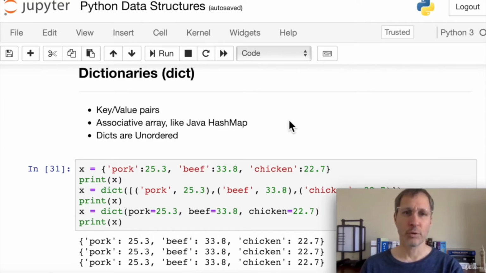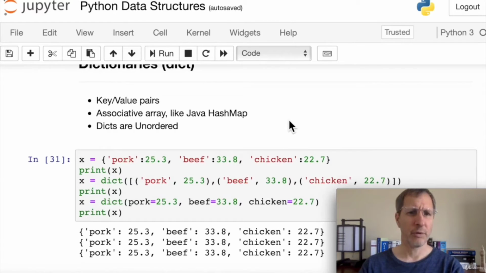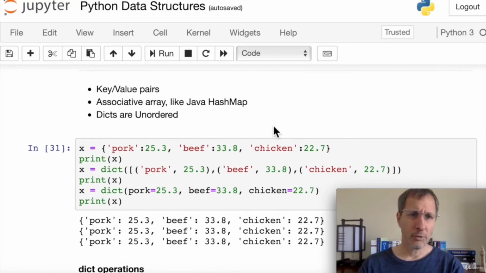Dictionaries are unordered. That means they cannot be sorted. They can be converted to a list and then sorted as a list, but they cannot be sorted as a dictionary. So some of the functions that we can do, how do we create new dictionaries? Let's take a look here at our constructors. So if we create a new dictionary using the curly braces, then we need to pass in members, key value pairs, separated by a colon, and then spaced out with commas.